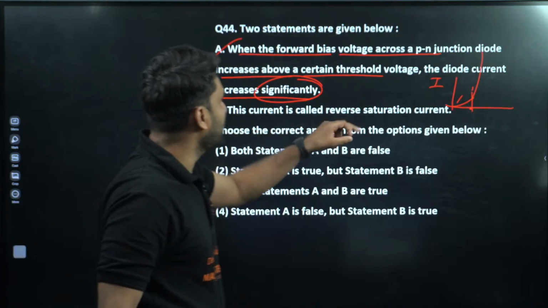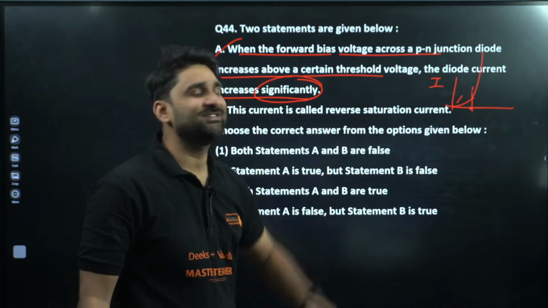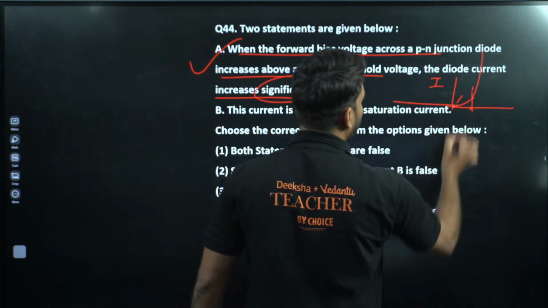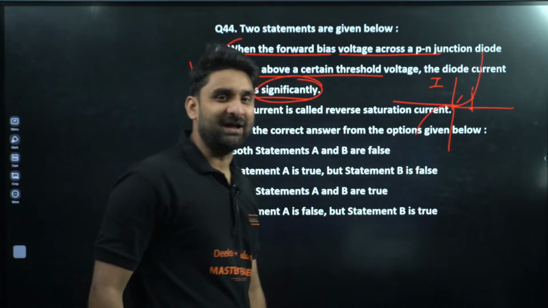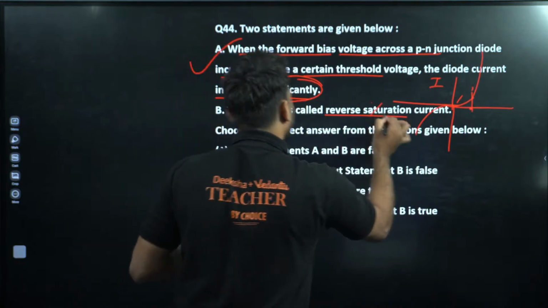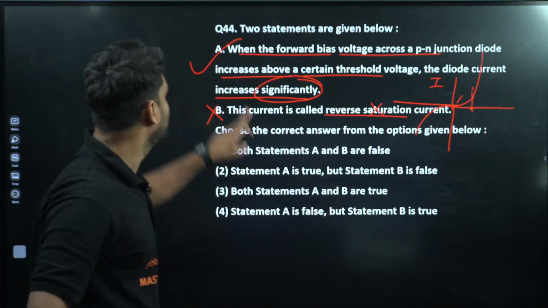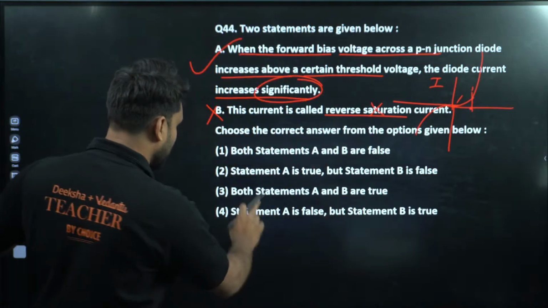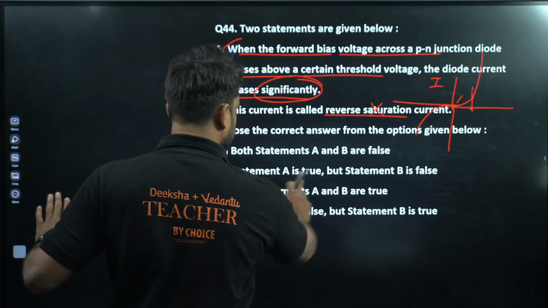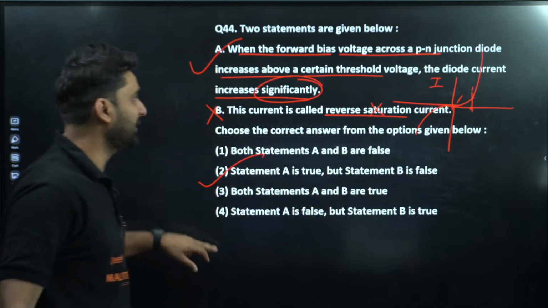This current is called reverse saturation current. Reverse saturation current comes up in reverse biasing. So this is wrong. Reverse saturation current will come in reverse biasing. Simple. So A is correct, B is false. Statement A is true, but statement B is false. Option number 2 will be correct.